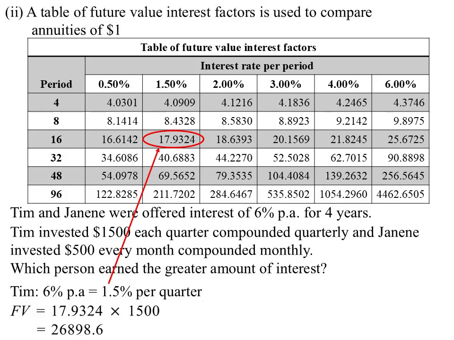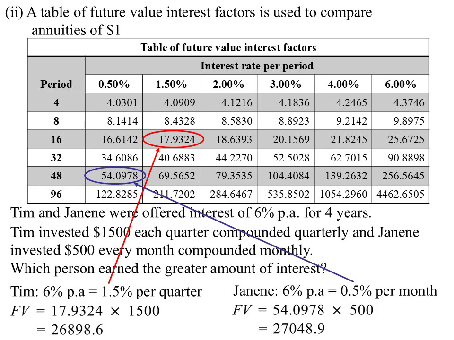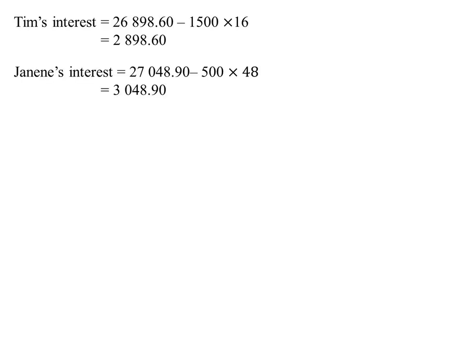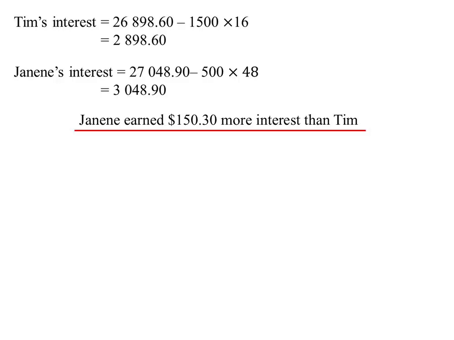Whereas Janine, 6% per annum, that would be the same as 0.5%, but monthly would be 48 months. And so we would get, what's that, $27,048.90. That was the final amount. The question was, who got the greater amount of interest? So we've got to work out the interest. Tim's interest, he made 16 $1,500 payments. Janine's interest, 48 $500 payments. The difference was only $150 difference.